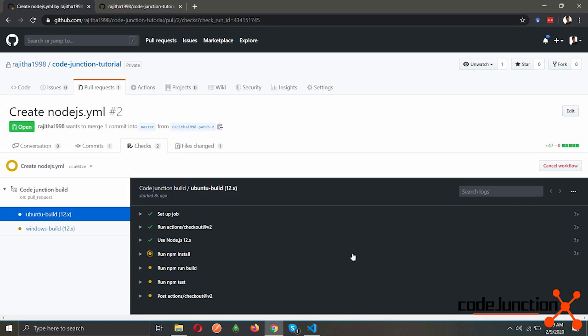So now it's running npm install, so the dependencies will be installed.